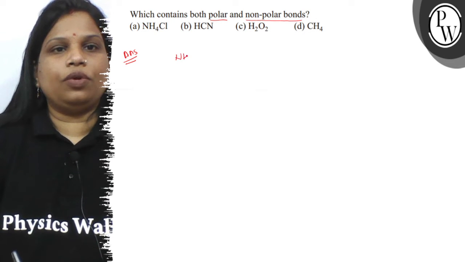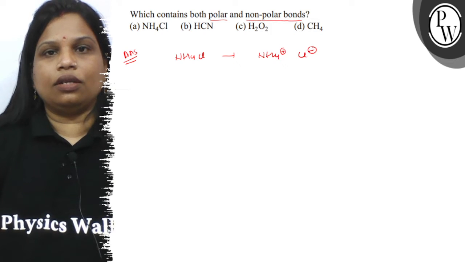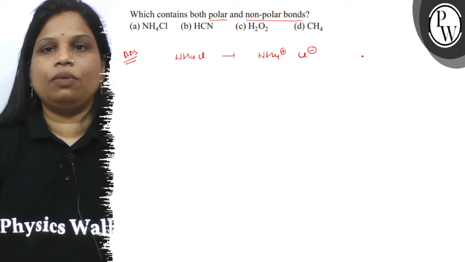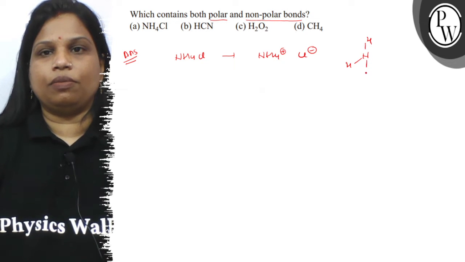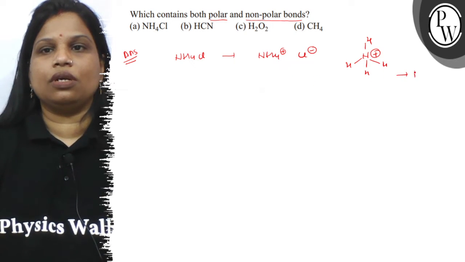In case of ammonium chloride, it is made up of ammonium ion and chloride ion. So the bond is purely ionic and it is polar. And in case of ammonium ion, it is made up of NH bond. So this is also containing polar bond. So in this case, all the bonds are polar.